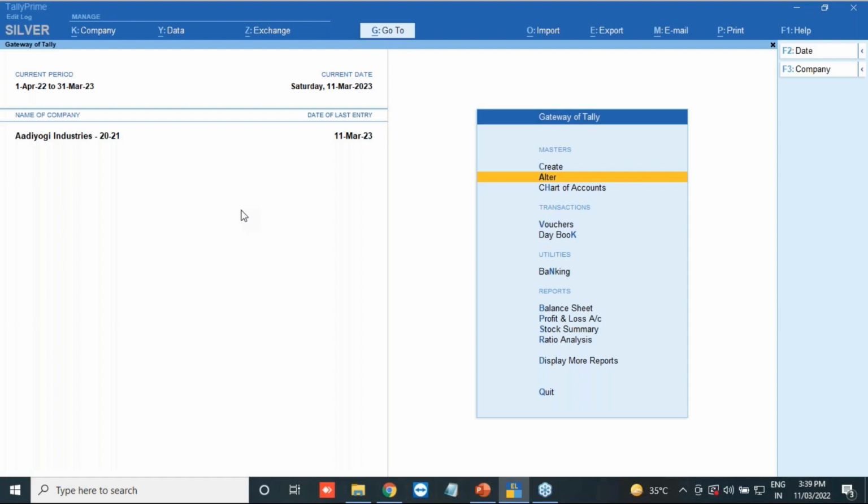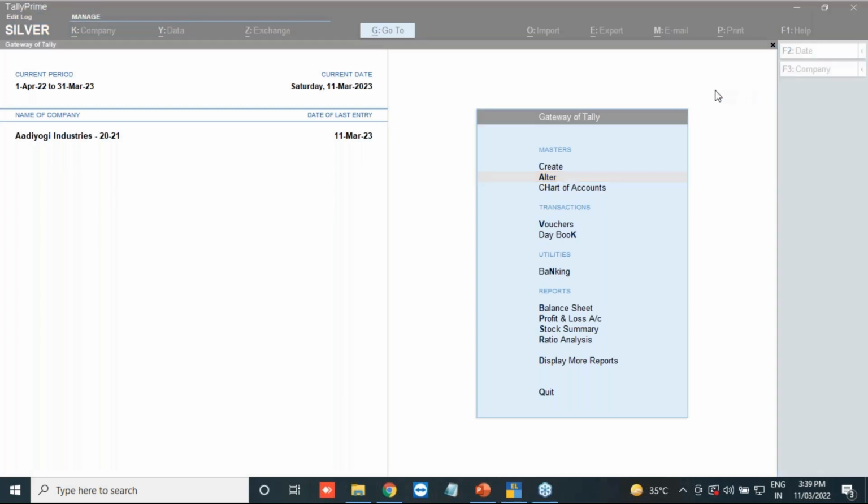So now we will move on and we will see how the audit log actually works. Okay, that we will see. So I'll just open my second company and I will show you.